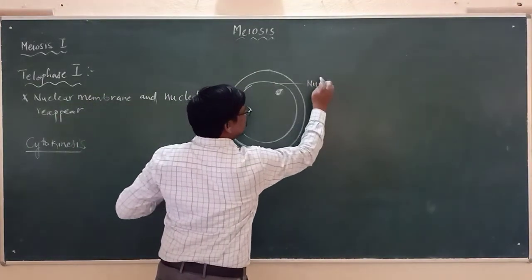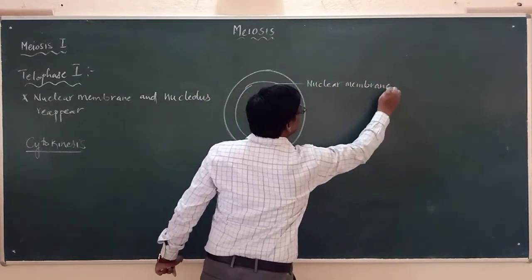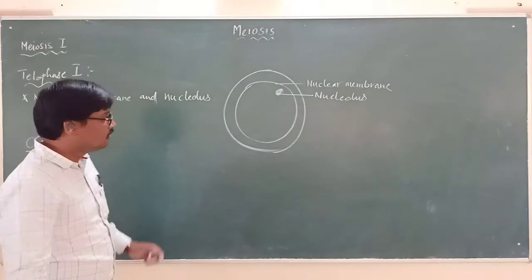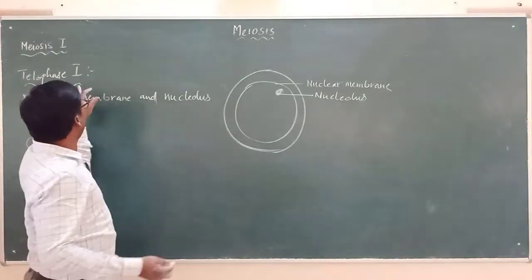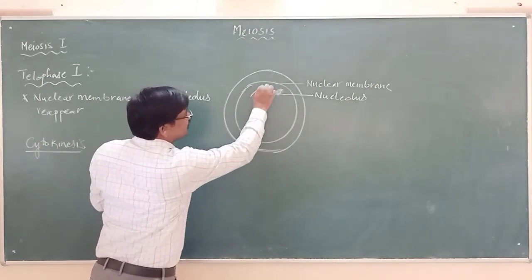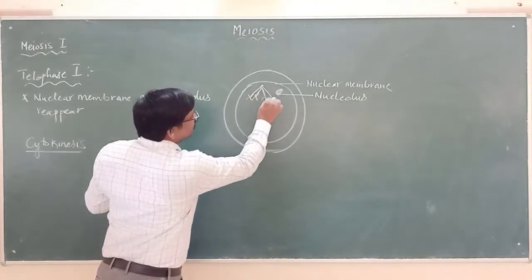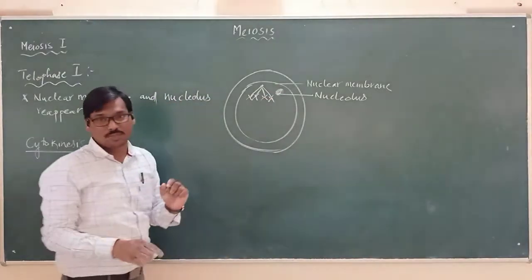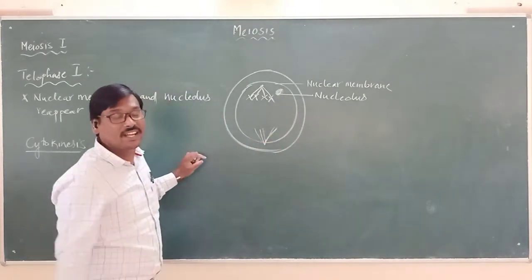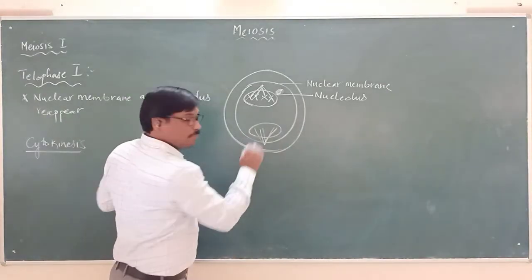So here let us say that this is the nuclear membrane and here is the nucleolus. Now what else is seen in telophase 1? We should remember that in this cell the spindle fibers, which we call microtubules, are bringing the chromosomes like this. How many chromosomes will be there at each pole? Here they are 23. Here also there will be 23.